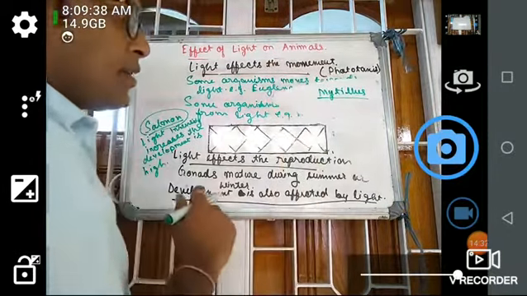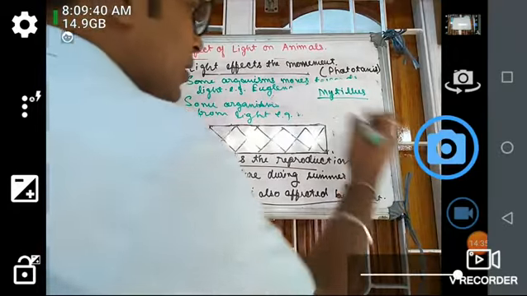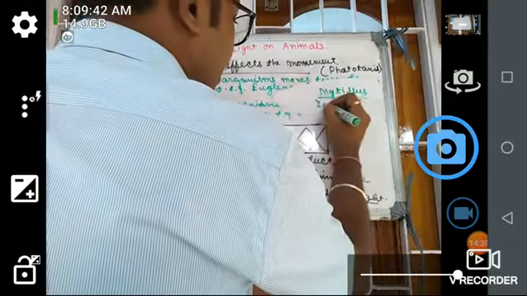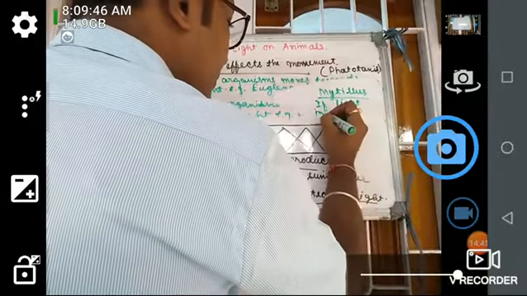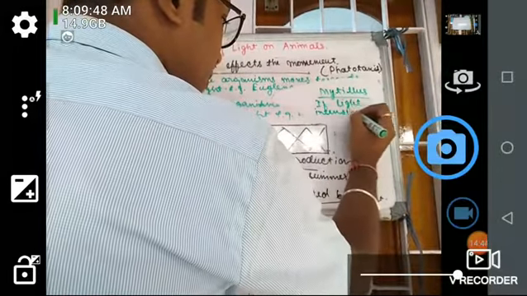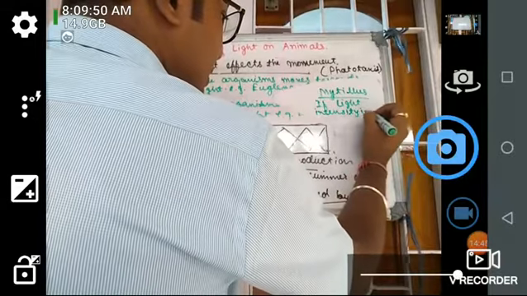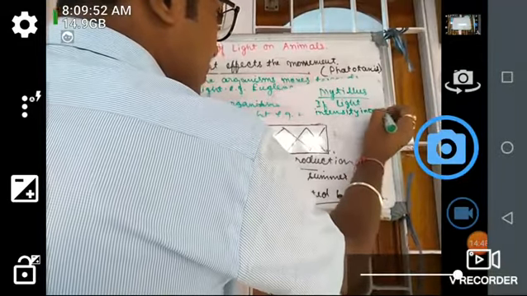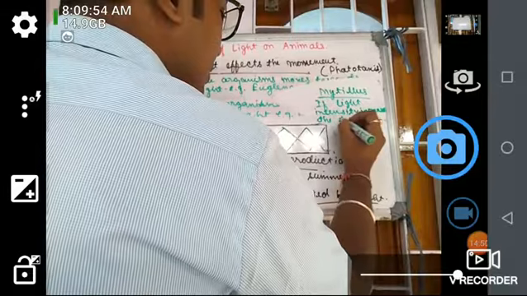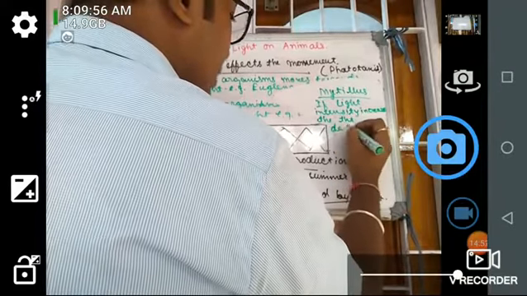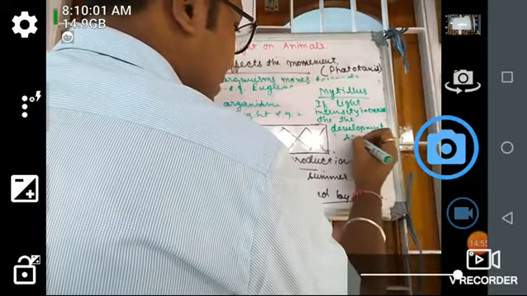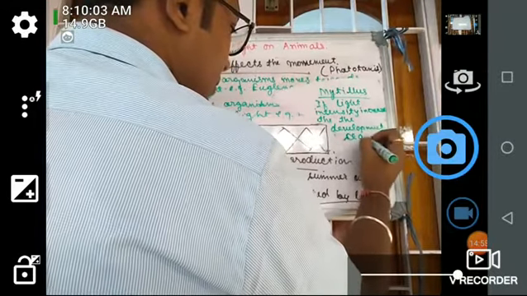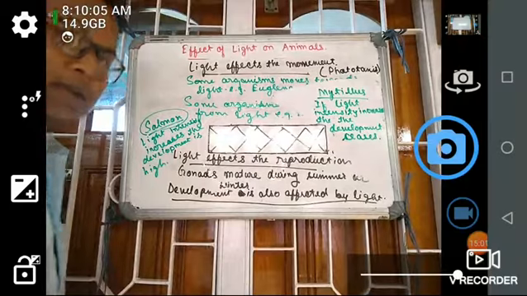So in the case of Mytilus, what happens? If light intensity increases, then the development ceases. This is the case.